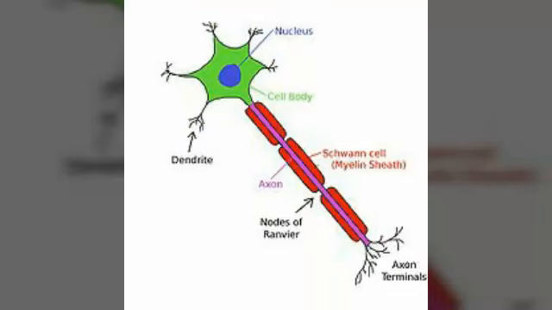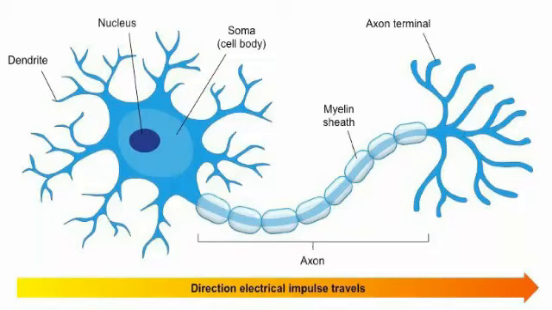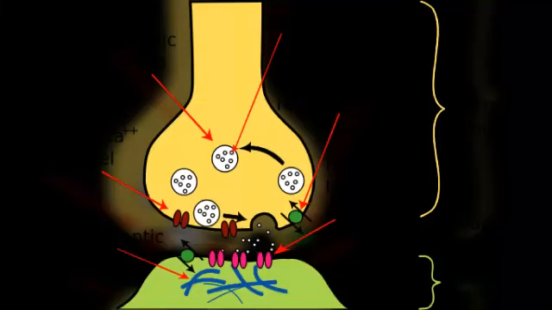The covering on the axon is called myelin sheath. So what is the myelin sheath? It is a covering layer on the axon. And another part, the axon is also divided in axon terminal. So the neuron has different parts. Number one, cyton. Number two, axon. Number three, dendrites. And number four, axon terminal.